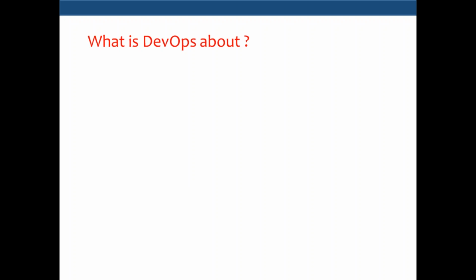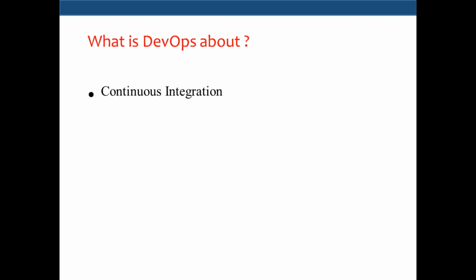Okay, so what is DevOps all about? We want to use this for automation. If you look at this, DevOps actually talks about three things. One is continuous integration. Here, look at it from the development side.